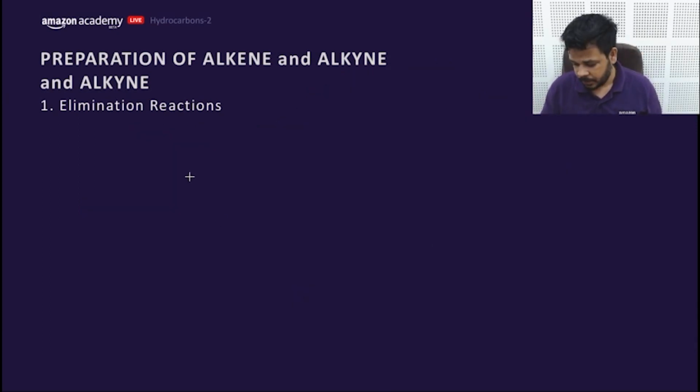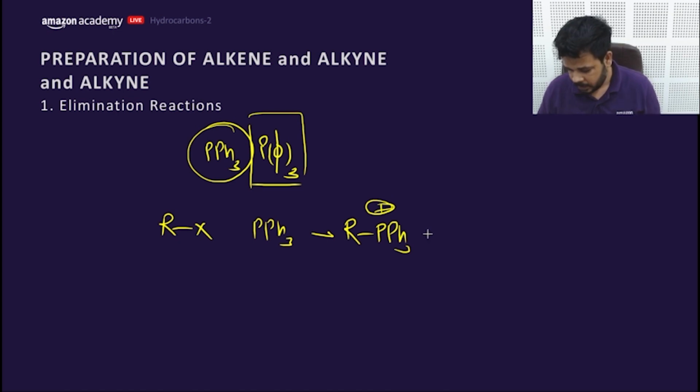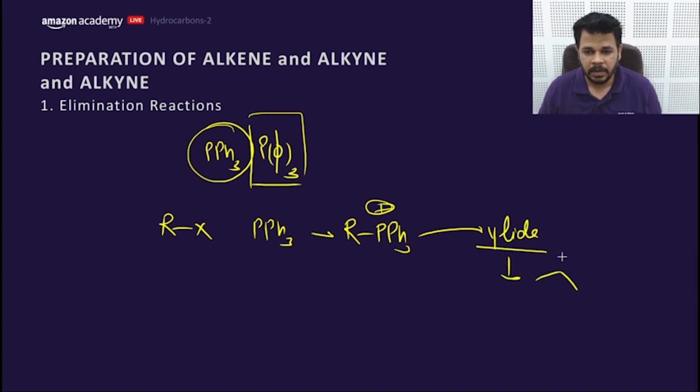It has a first part that says SN2 reaction. This is PPh3. This is PPh3. What is this? You must be asking about this only. So this is PPh3. I have already mentioned: PPh3 with RX will form RPPh3+, and then CH3Li will form a negative charge, and this will form a ylide, and the ylide on reaction with a ketone or aldehyde will form an alkene. This is the Wittig reaction. So you need to learn about the Wittig reaction, my dear friend.